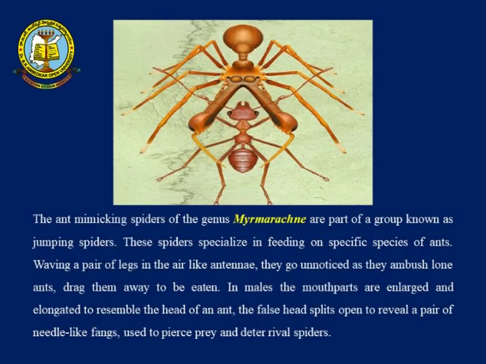The ant mimicking spider, as you can see here, of the genus Myrmarachne, is part of a group known as jumping spiders. These spiders specialize in feeding on specific species of insects. What they do is wave their pair of legs like the antennae of an ant, so that they look like an ant and go unnoticed as they ambush lone ants and drag them away to be eaten. In the males, the mouth parts are enlarged, as you can see, to resemble the head of an ant, and the false head splits open to reveal a pair of needle fangs used to pierce the prey and deter rival spiders.